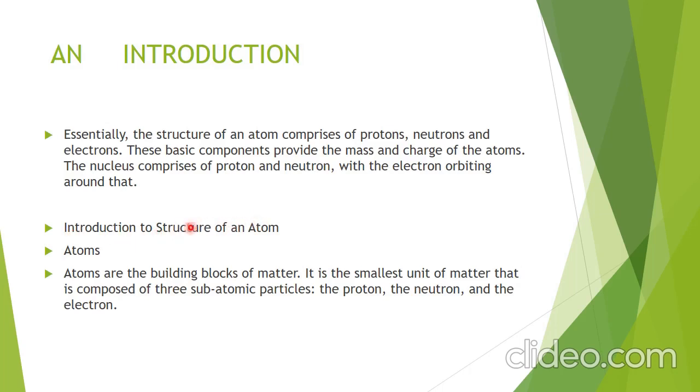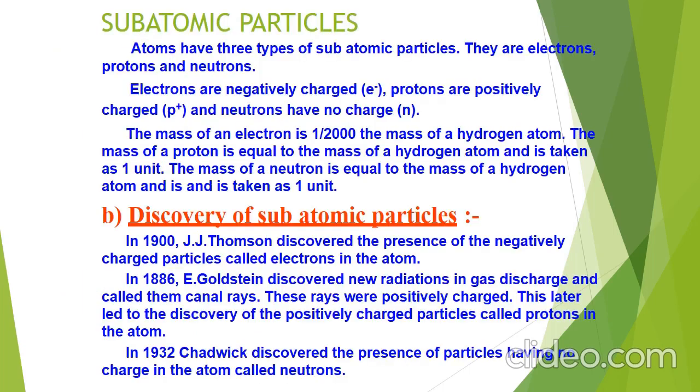Introduction to structure of an atom. Atoms are the building blocks of matter. It is the smallest unit of matter that is composed of three subatomic particles, that is the proton, the neutron and the electron. Okay. Now, atom has three types of subatomic particles that we talked about. Electron is represented as e negative, proton as p positive and neutron having no charge, so it is written simply n.